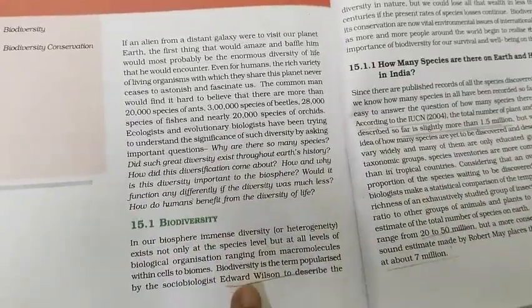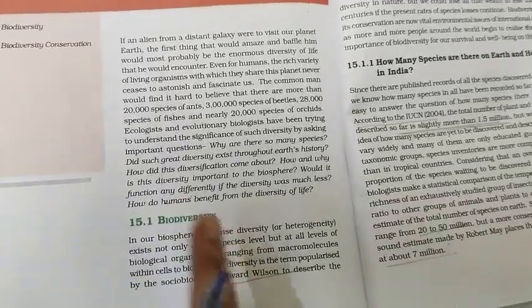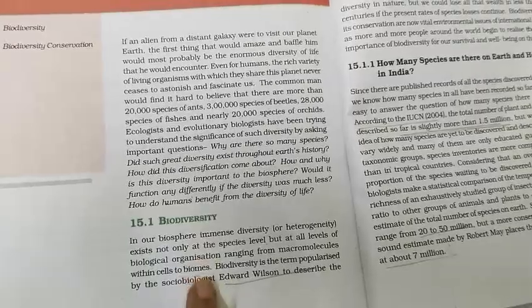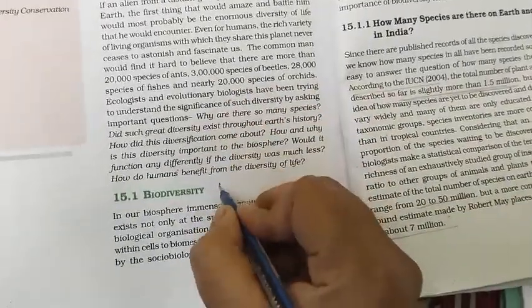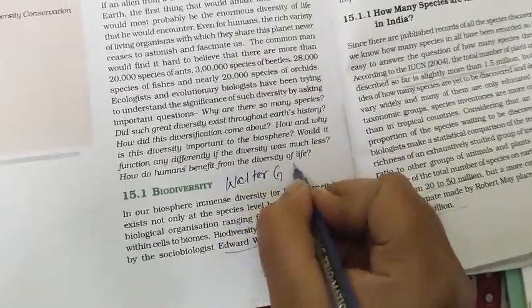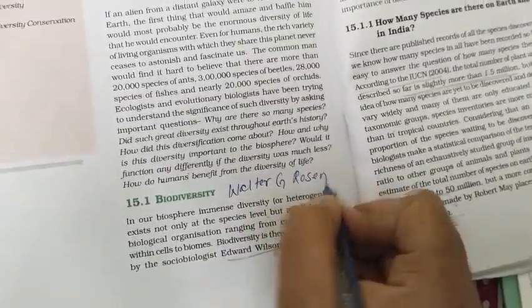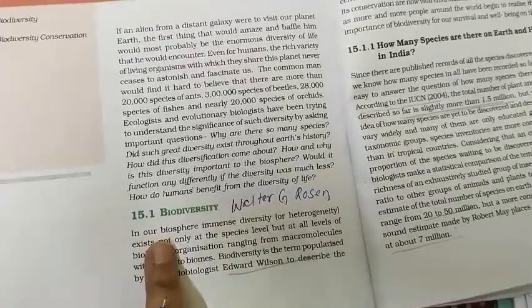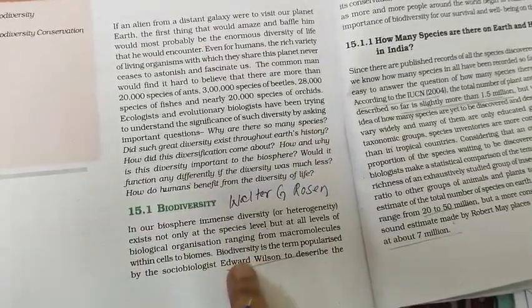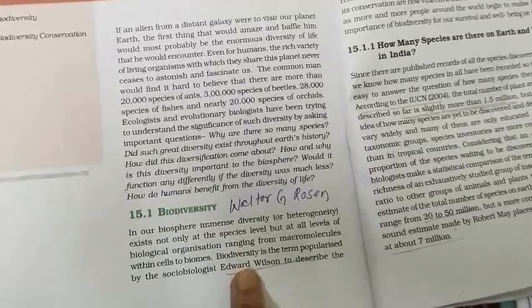Now let me tell you one thing. The term biodiversity was coined by Walter G. Rosen. There was this scientist Walter G. Rosen, who coined the term biodiversity, but the term was popularized by the sociobiologist Edward Wilson.